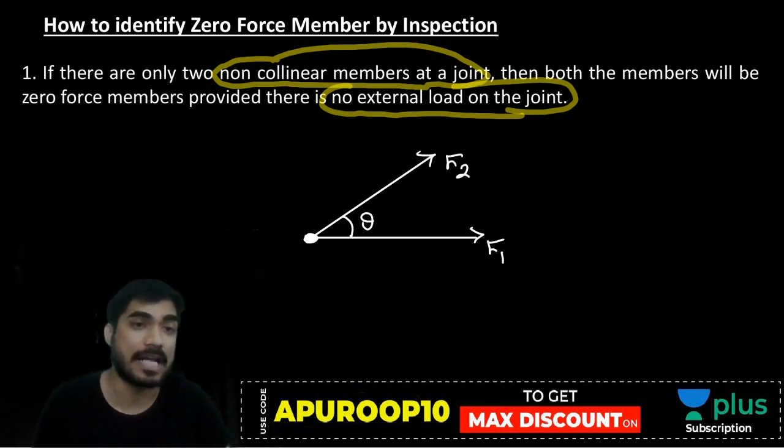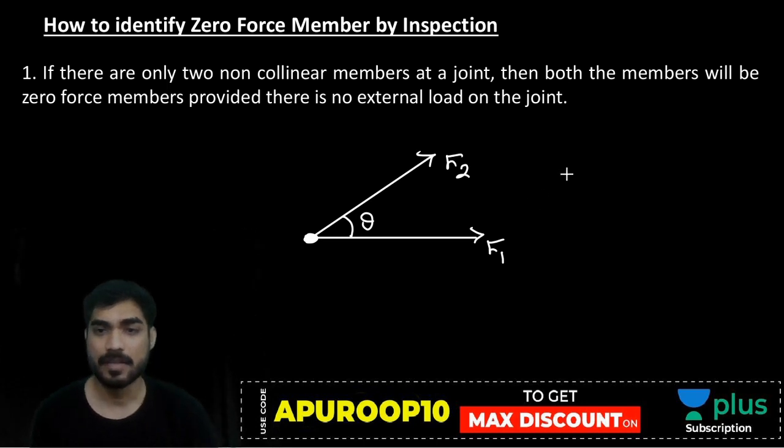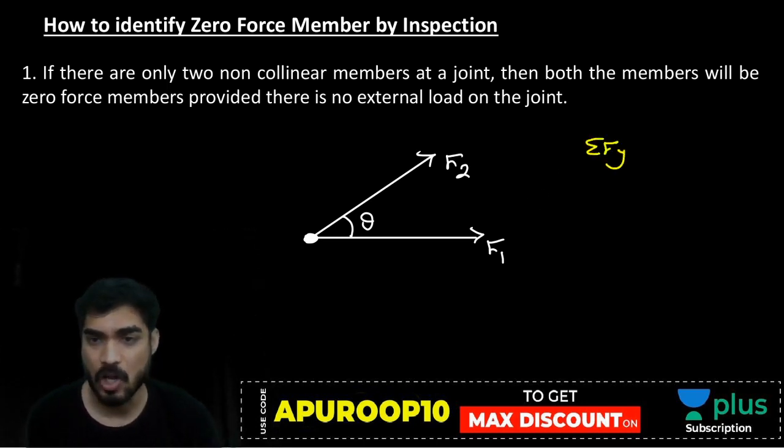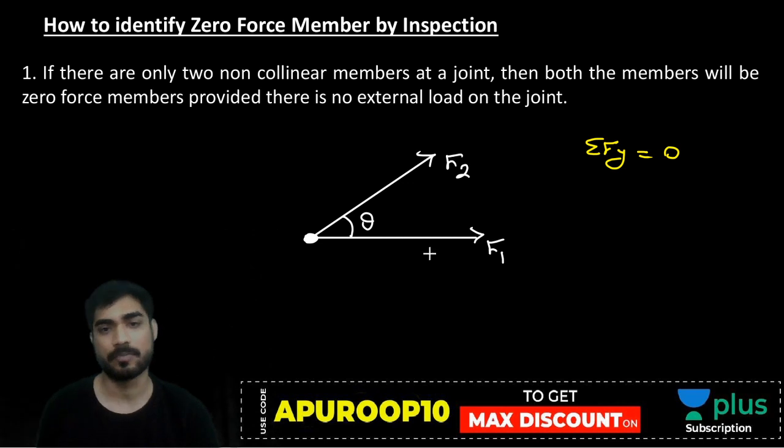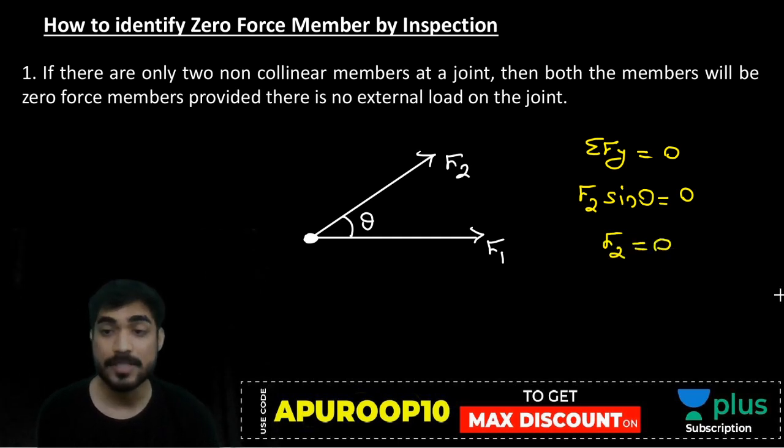Now how will it happen? Let me explain how you will get F1 and F2 equal to zero. See, apply summation of Fy equal to 0. Do you have any other force in the y direction except F2? You will get F2 sin theta equal to 0, which means F2 will be 0.